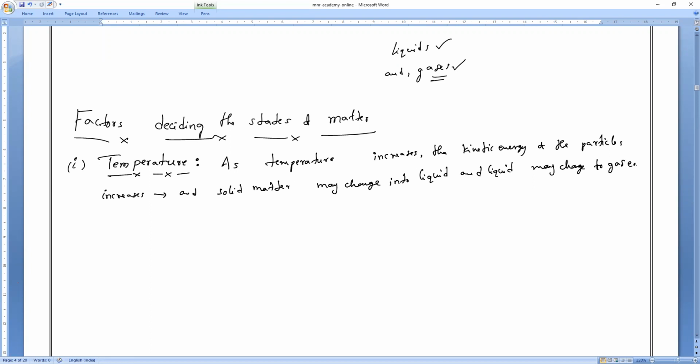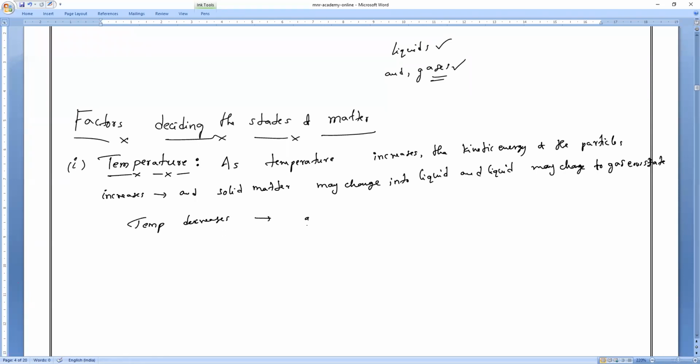So that is the basic thing which is happening. Now, in the same way, if you do the reverse process, we notice that if the temperature decreases, the kinetic energy decreases. So the reverse process will take place.